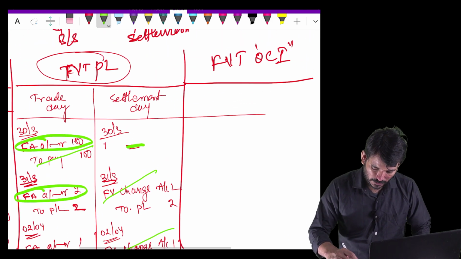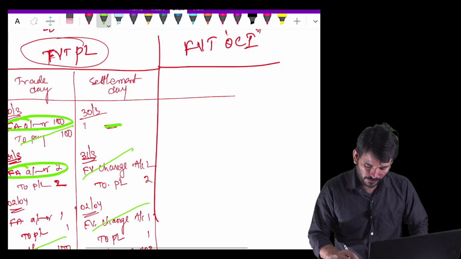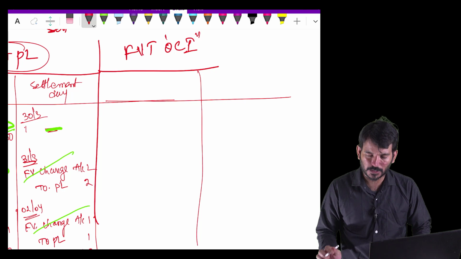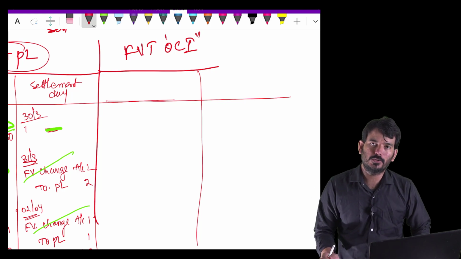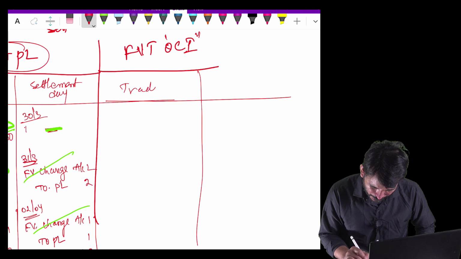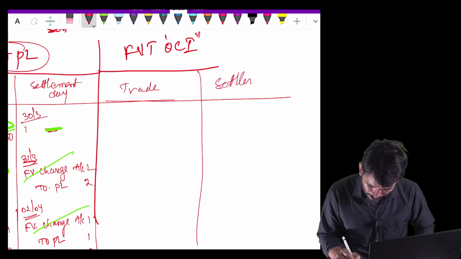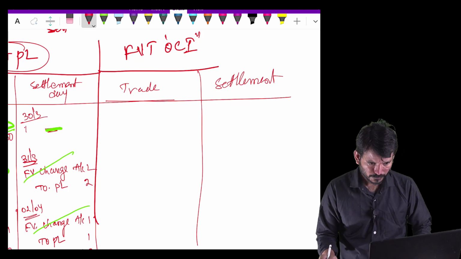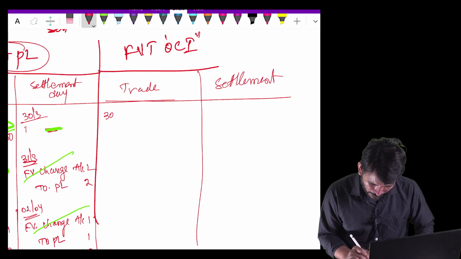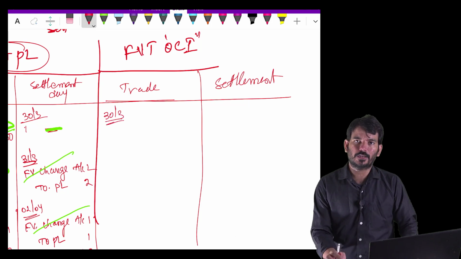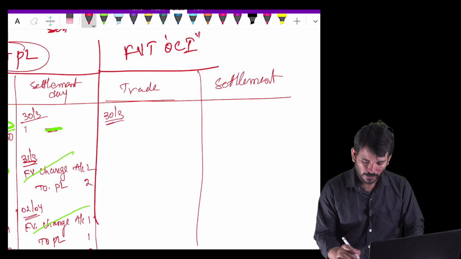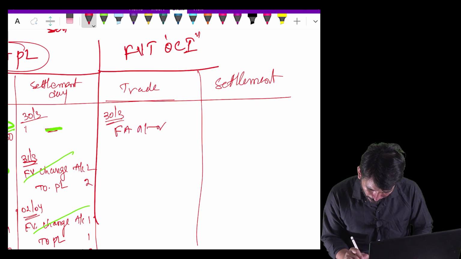Yeah. So this is your fair value through P&L, and we will go with the fair value through OCI. Here also we apply the same logic. There is no change of logic. Instead of using P&L, we will only use OCI. Okay. So trade day accounting and settlement day accounting. So why on 30th March trade day accounting, would you recognize it? Yes, we will recognize it because trade day is like you'll write the entry the moment you are entering into an agreement. So financial asset account debit 100 to payable 100.